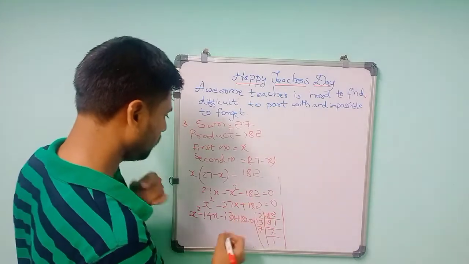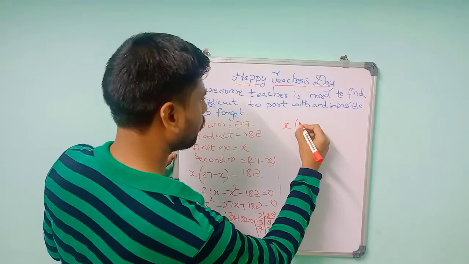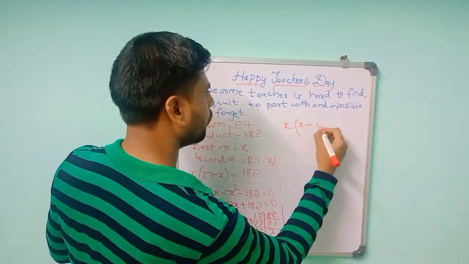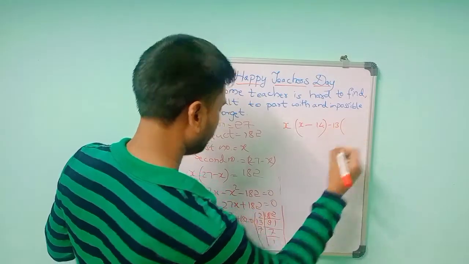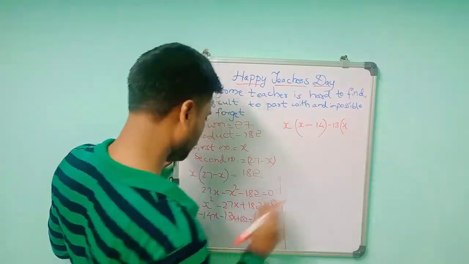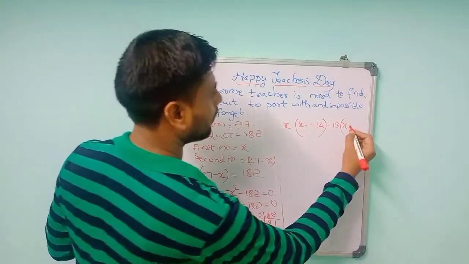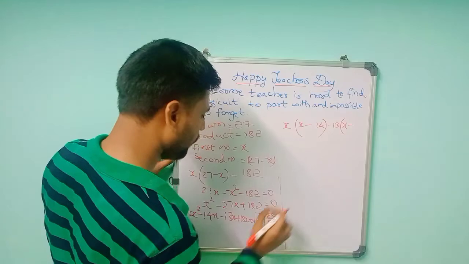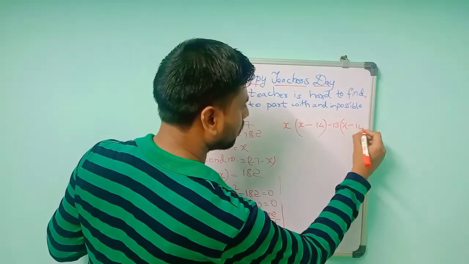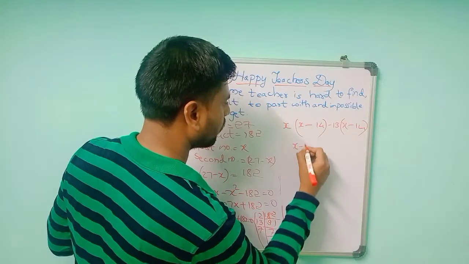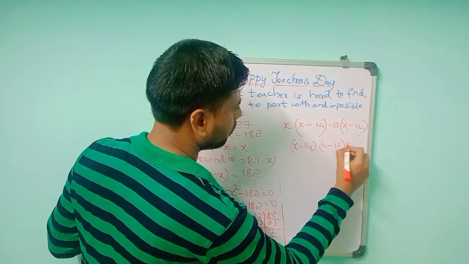Next step. So from x we can take common. So x square is there, x minus 14 is there, so 14. Then minus 13 common, here x remains. So here plus is there. So you have taken minus common, so to make it plus, you have to multiply by minus. So minus into minus will be plus. We have to make 182. 13 is already present. So remaining is 7 into 2 is 14. So x minus 14 and x minus 13 is equal to 0.